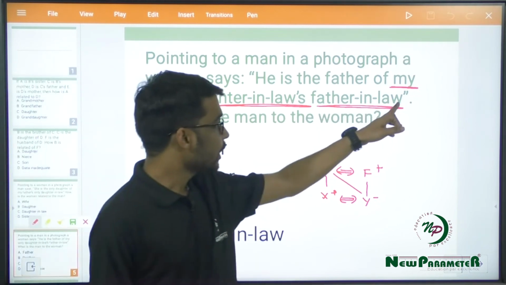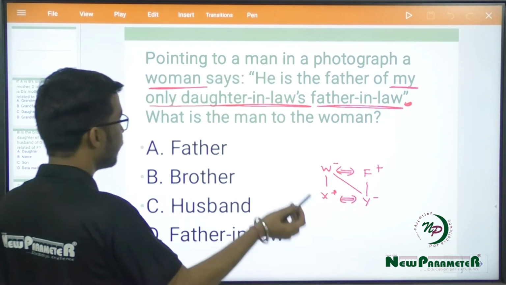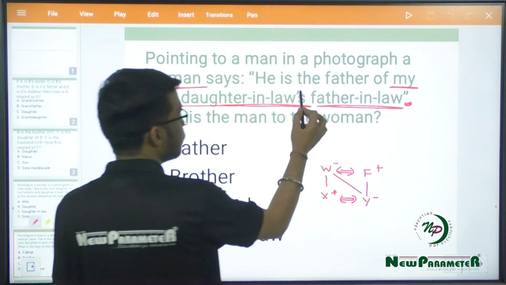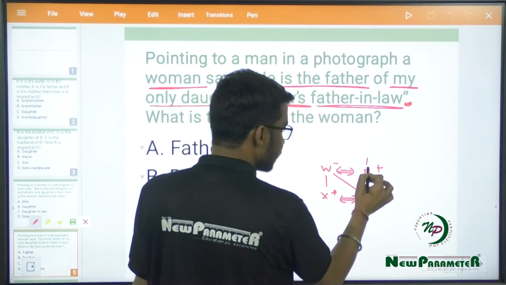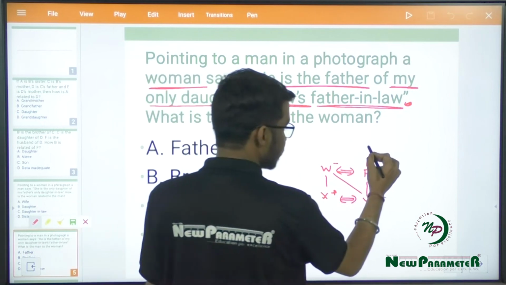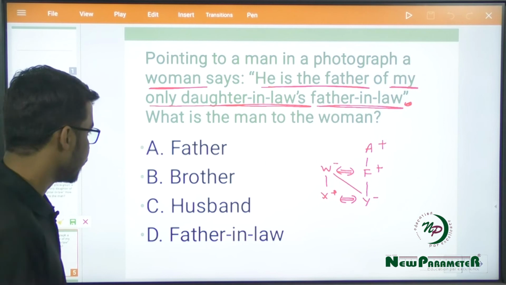Now, we do not find any other relation that is next to father-in-law, so we'll be finding a relation that is present to the left of "my", and that is "he is father". So he is the father of this F, as this was drawn last, and let's take it as A, and since he is a father, he would be a male, right?